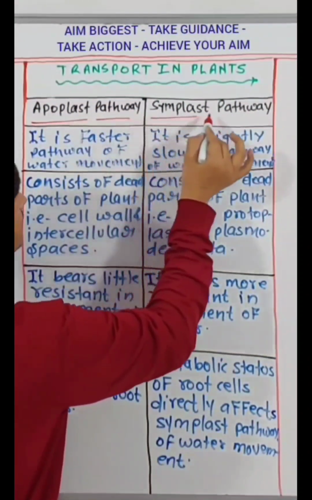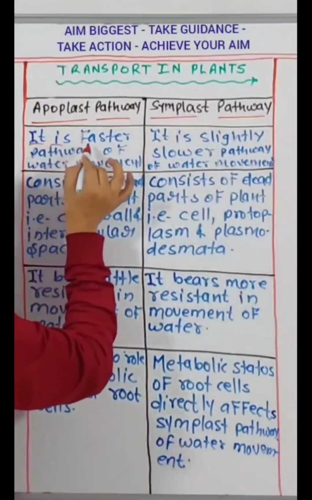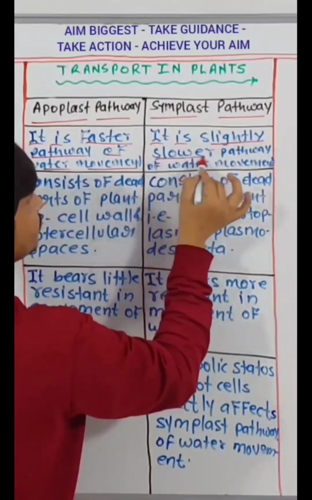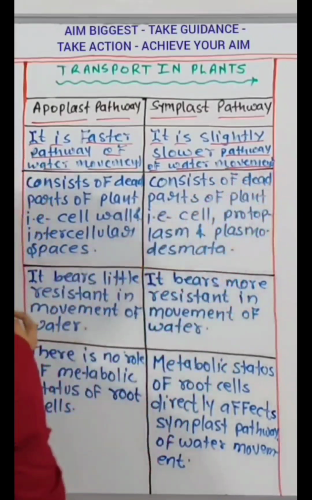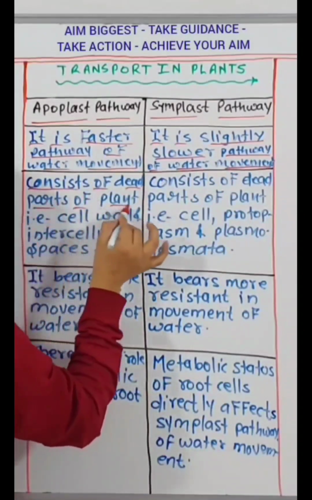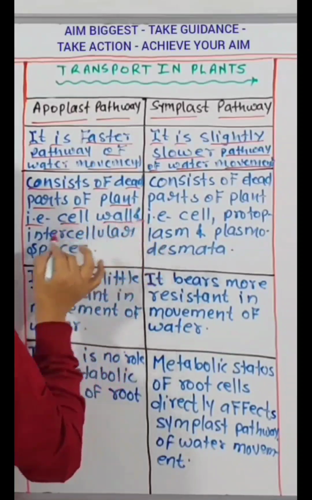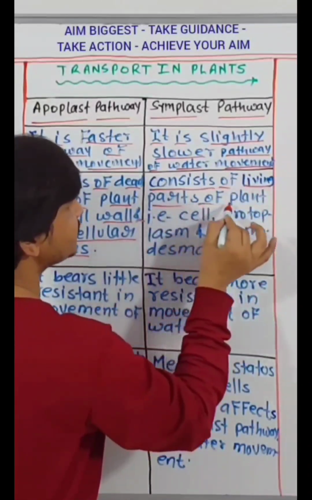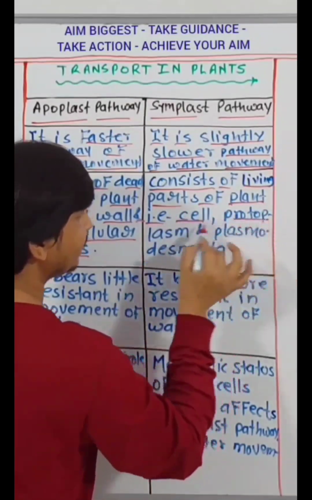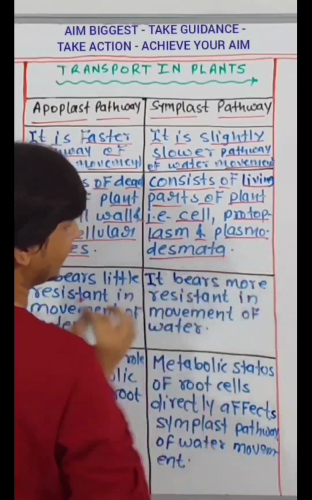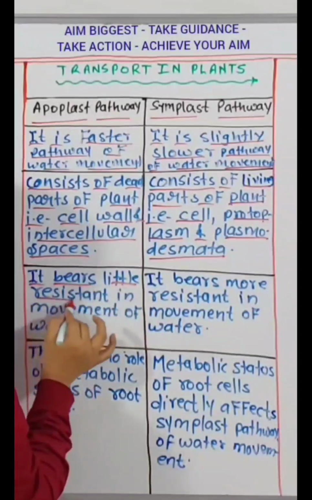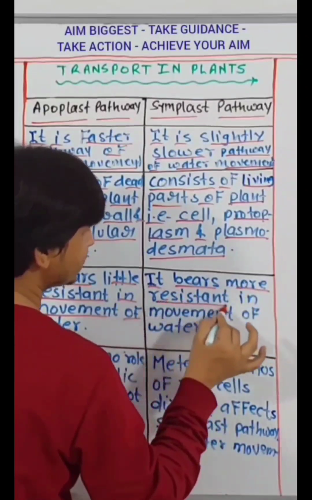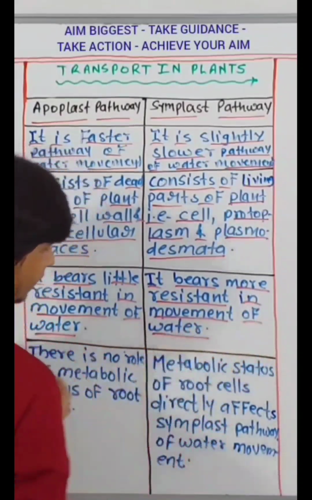Apoplast pathway, symplast pathway. It is a faster pathway of water movement. It is a slightly slower pathway of water movement. It consists of dead parts of the plant, that is cell wall and intercellular spaces. It consists of living parts of the plant, that is cell, protoplasm and plasmodesmata. It bears little resistance in movement of water. It bears more resistance in movement of water.